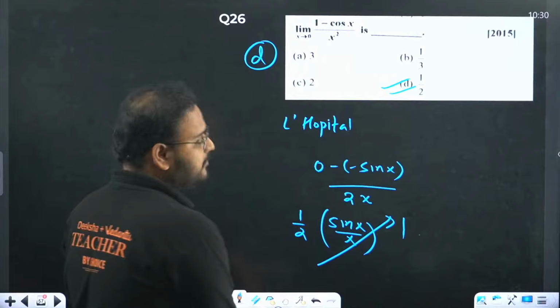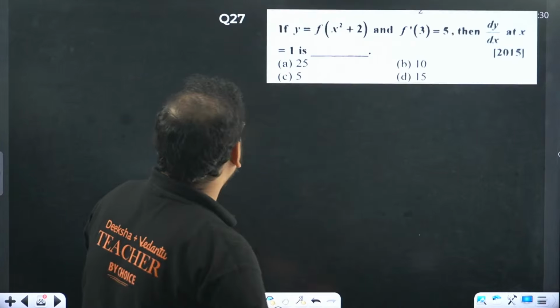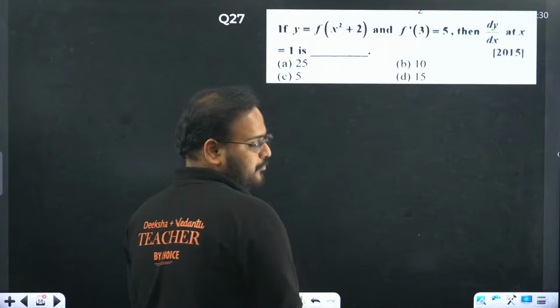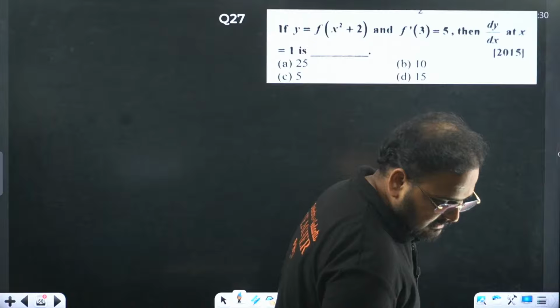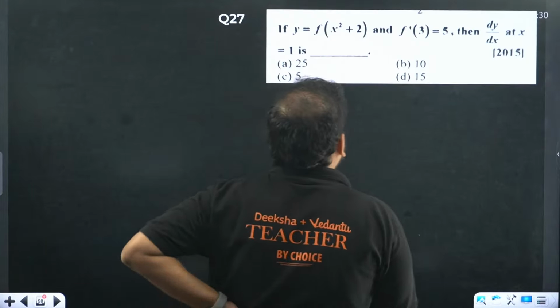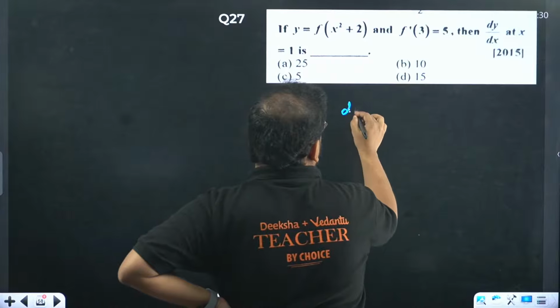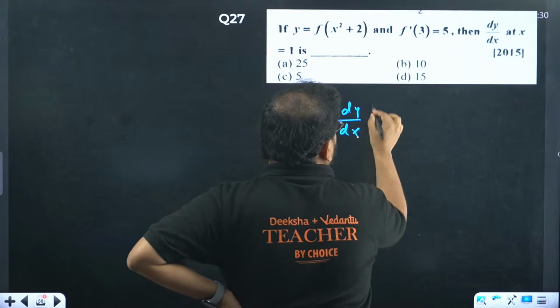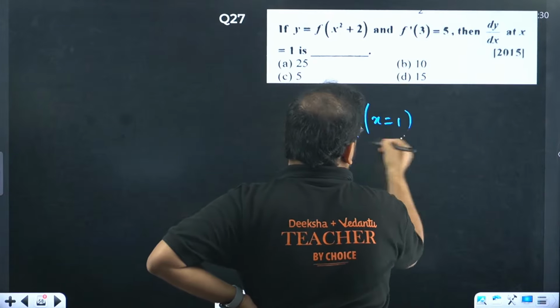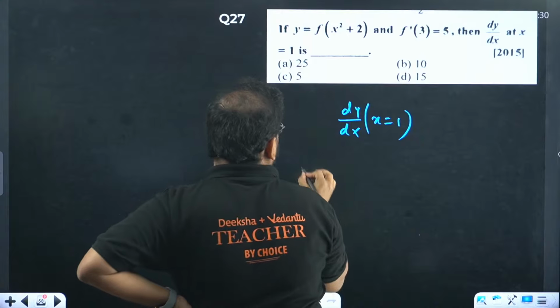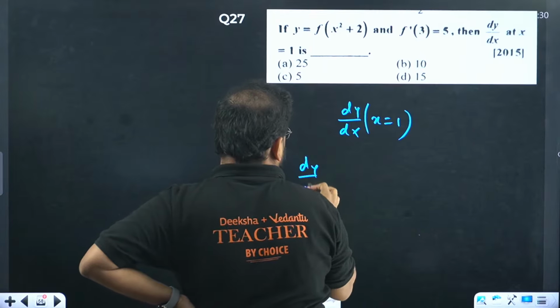Question number 26 is done. 27. Okay, this one, 26 answer I hope I gave you guys. Okay, 27. f of x square plus 2 we have. I want to find the derivative dy by dx at the x value equal to 1. So let's find the derivative from here. We'll get dy by dx first.